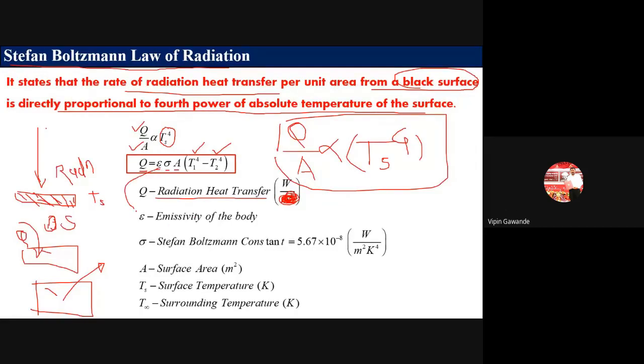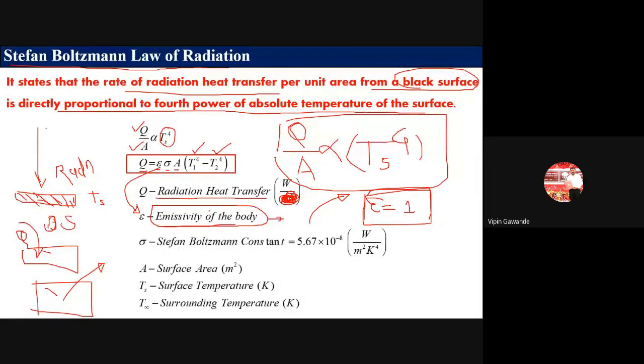Now, this epsilon is called the emissivity of the body. Emissivity of the body means how much amount of heat that surface is radiating. A black surface absorbs the maximum amount of energy and also emits the maximum amount of energy. So the emissivity of a black surface is taken as 1. If a black surface is given in the problem, the emissivity of the body is taken as 1.